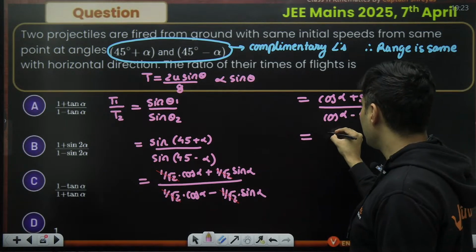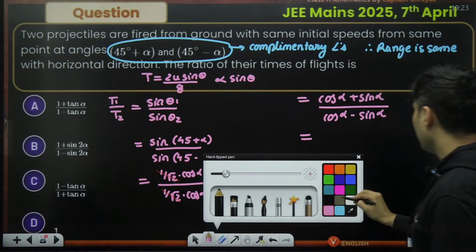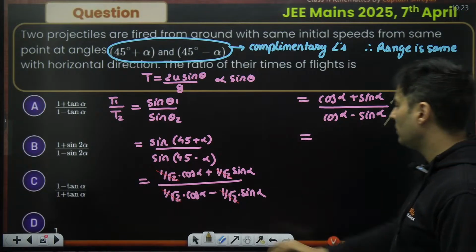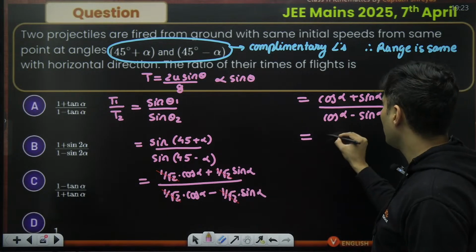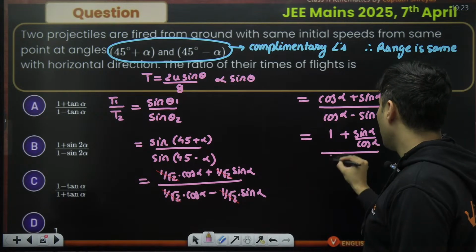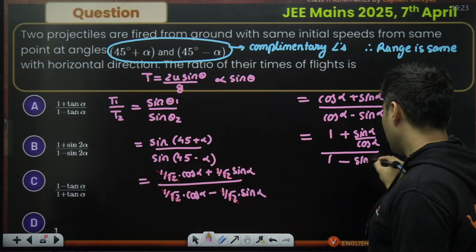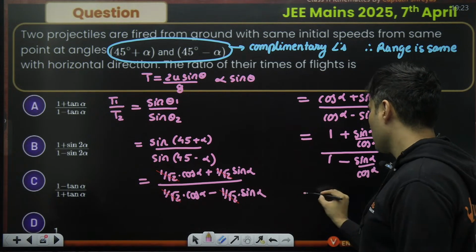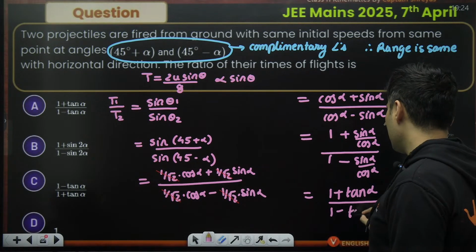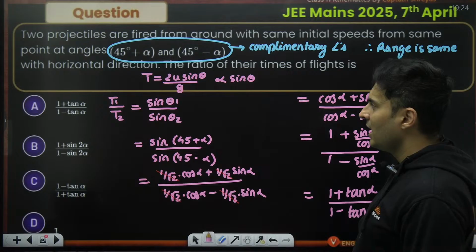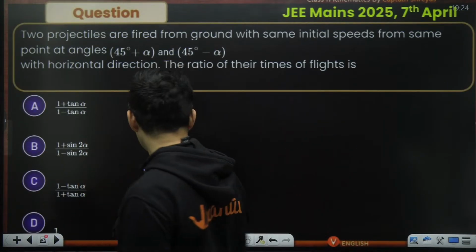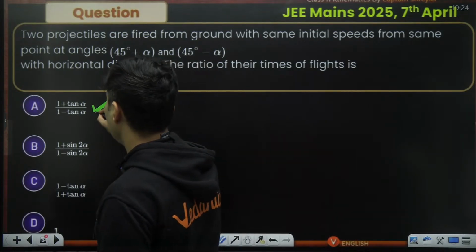So if I divide it by cos, what I'm doing is I'm dividing the numerator by cos of alpha, and the denominator by cos of alpha, both numerator and denominator. So I will be left with cos by cos is 1 plus sine alpha by cos alpha divided by 1 minus sine alpha by cos alpha. So sine by cos is tan, so 1 plus tan of alpha, and this is 1 minus tan of alpha. 1 plus tan and 1 minus tan, which is option number A, of course. Where is it? Option number A. I think it is not marked, but yeah, it is option number A, of course.